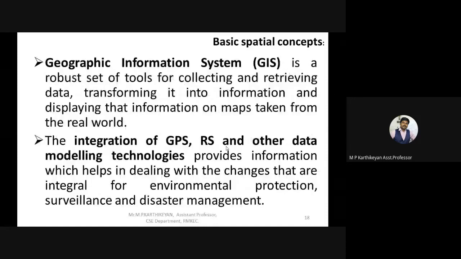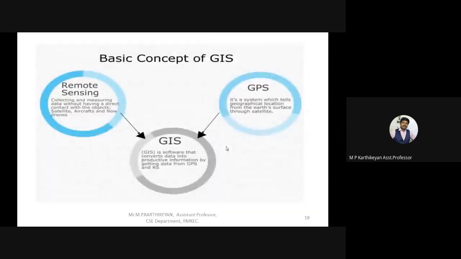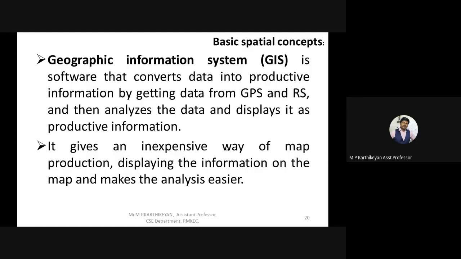Again, a geographic information system is an integration of GPS and RS and other data modeling technologies also, the same which we have discussed so far. So this is how GIS works. The basic concept of GIS is that it gets the input from remote sensing as well as the global positioning system. It collects the data, measures the data, combines both, and then gives fruitful information to us. So again, geographic information system is software that converts data into productive information by getting data from the sources we have discussed.